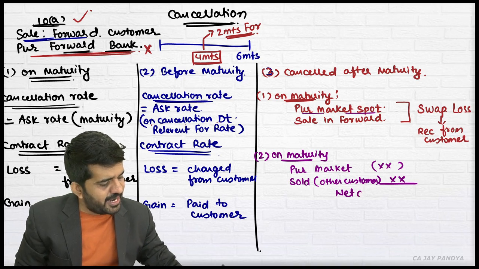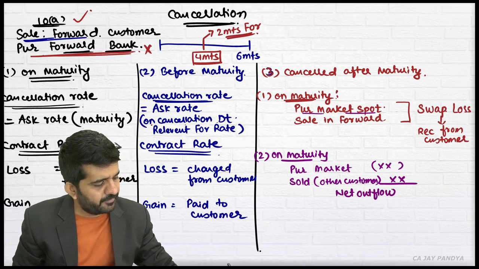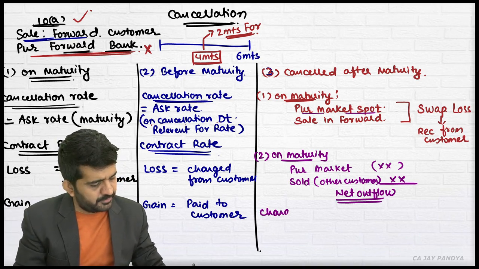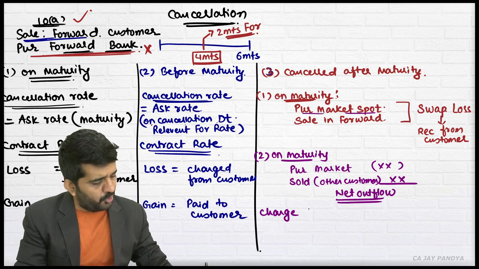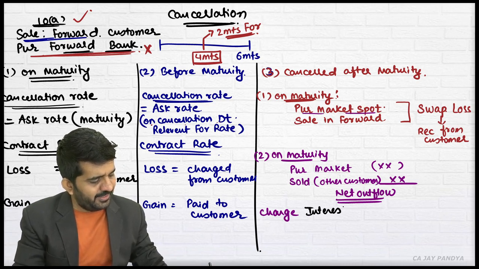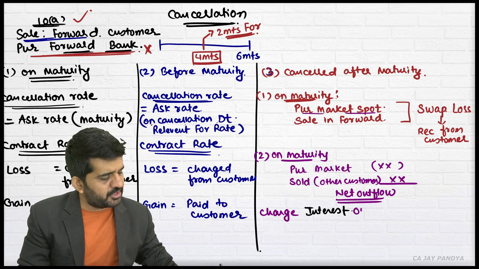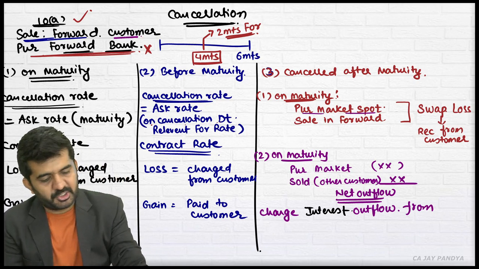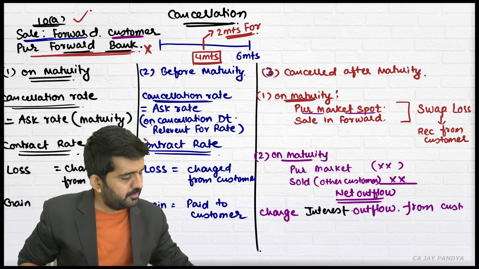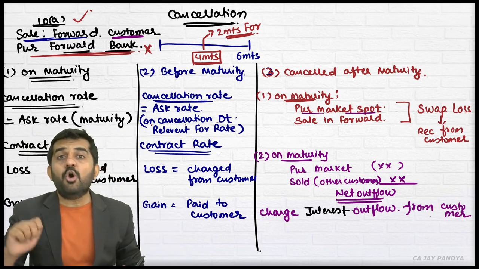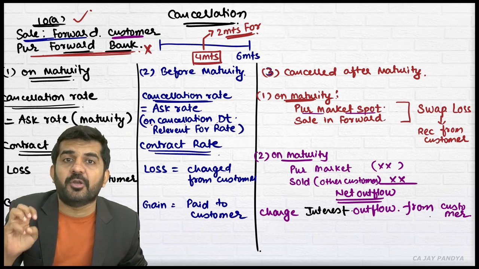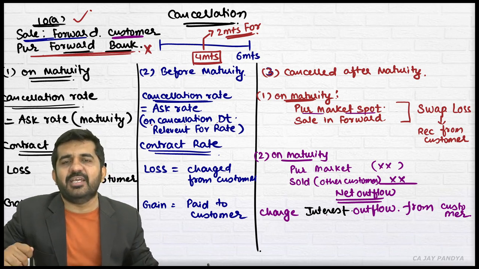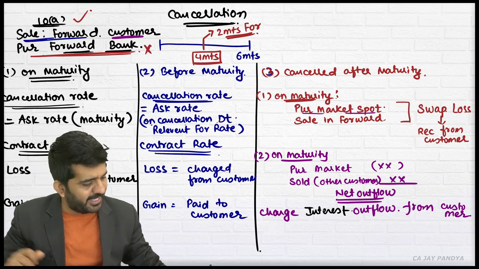If there is a net outflow, the bank is saying we will charge this net outflow. No, only interest on this outflow from this customer. Because this customer is not turning up on maturity, he might be 15 days, 20 days late. Then that 15 days, 20 days interest will be recovered by the bank from that customer.